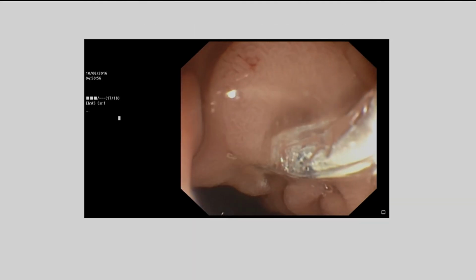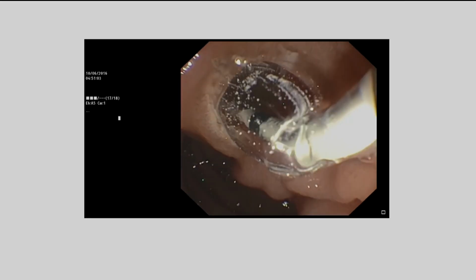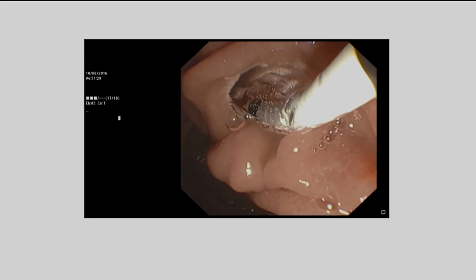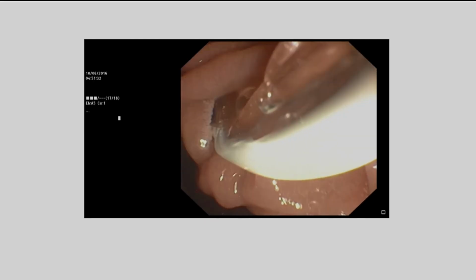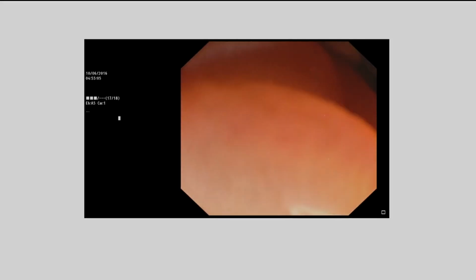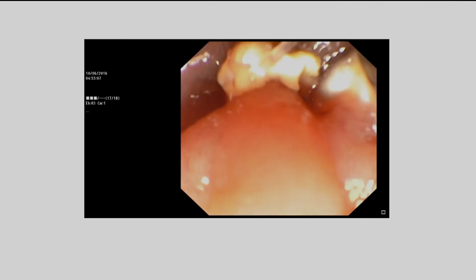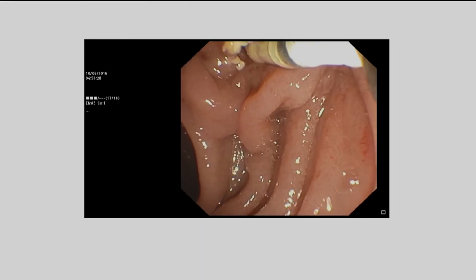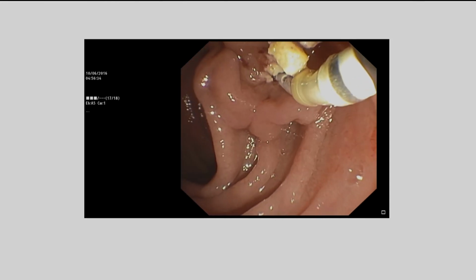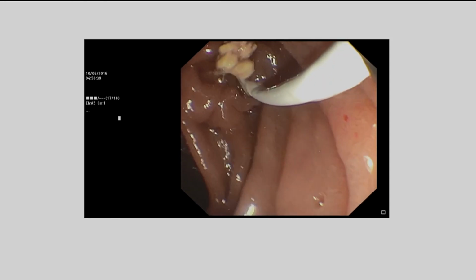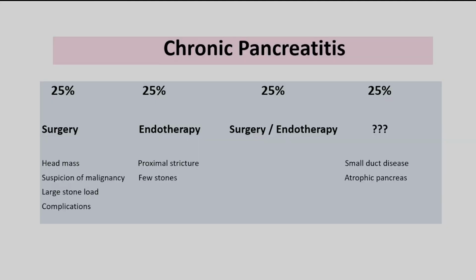If you have done ESWL, or if the stones are radiolucent or less than 5 millimeter, it is better to do sphincteroplasty. That is, the pancreatic sphincter can be dilated with a hurricane balloon up to 8 to 10 millimeter. It is like a biliary sphincteroplasty when there is a bigger stone. Similarly, you can do a pancreatic sphincteroplasty and remove the stone which is less than 5 millimeter, because it is sometimes difficult to remove with the balloon or with the basket. So pancreatic sphincteroplasty is also a good option.